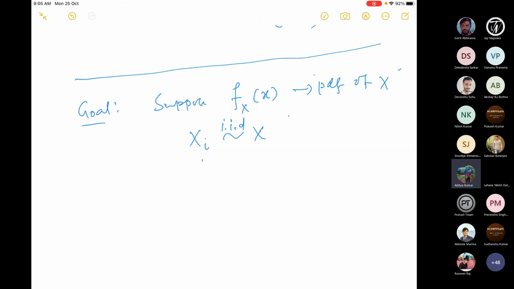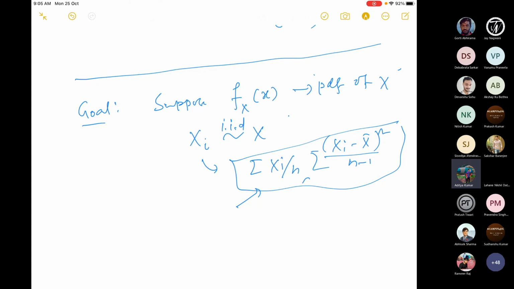Then if I take any statistic of this, for example, here we'll particularly focus on the sum of X_i, or sum of X_i by n, or the sum of (X_i minus X bar) whole square by n minus 1. With this kind of statistics, what can I say about the mean or the variance of this new random variable?